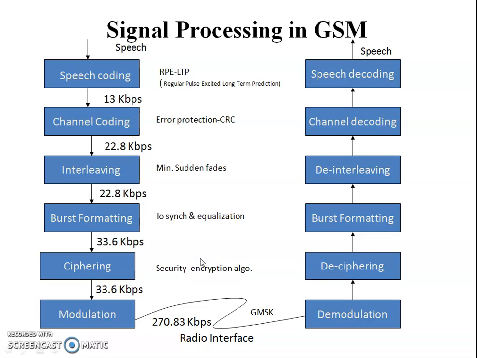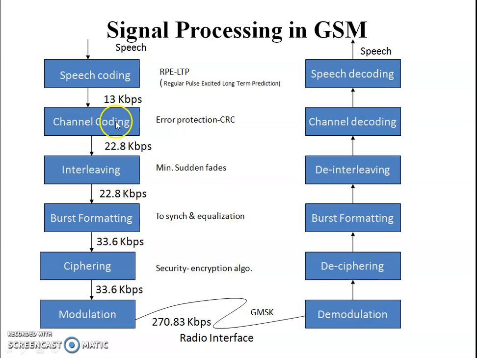This is the signal processing that is used in GSM. We can understand through this figure: when I'm talking into the mobile phone, the speech is an analog signal. When it enters the mobile phone, digitization techniques convert the analog signal into bit sequences. So the speech signal is converted using speech coding, and the coder that is used is regular pulse excited long term prediction, RPE-LTP. This is the coding technique that will convert it into 13 kbps.